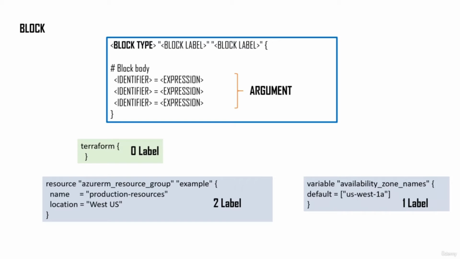Now, let's look at an example of a few block types. The most important block type is the Terraform block type, and this block type has 0 labels. Another block type is the resource block type, and this resource block type has 2 labels. Here in this example, the first block label is azurerm resource group, and the next block label is example. And then comes the variable block type, and this variable block type has 1 label called availability zone names.